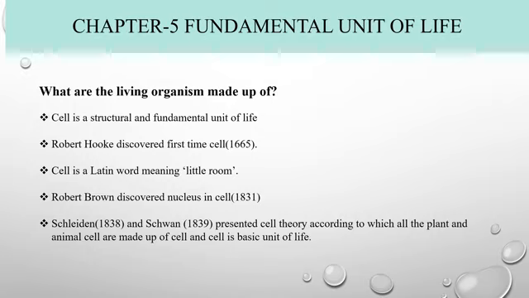First time, the cell was discovered by Robert Hooke. Cell is derived from a Latin word which means little room. Robert Brown discovered the nucleus in 1831. There were two biologists named Schleiden and Schwann who gave the cell theory, according to which all the plants and animals are made up of cells, and the cell is the basic unit of life, and all the cells originate from pre-existing cells.